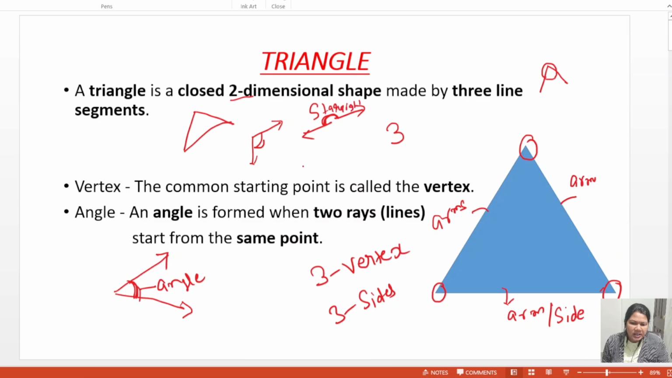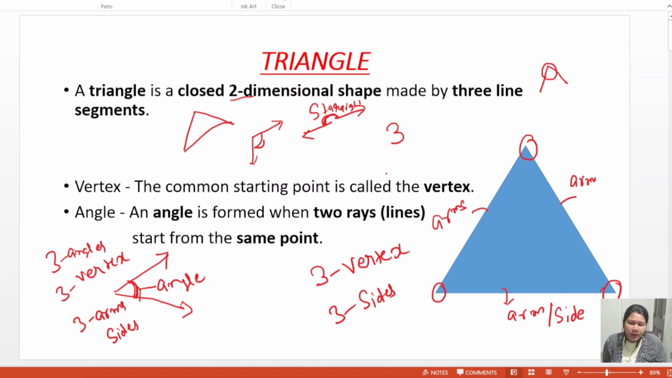Okay. Then if anyone asks how many vertices a triangle has? Three vertices. How many sides? Three sides. And how many angles? Three angles. Three angles, three vertices and three arms, meaning sides. Then how many sides does a triangle have? Three. Then the definition: a triangle is a closed two-dimensional shape made by three line segments.